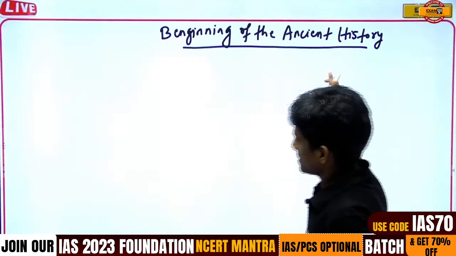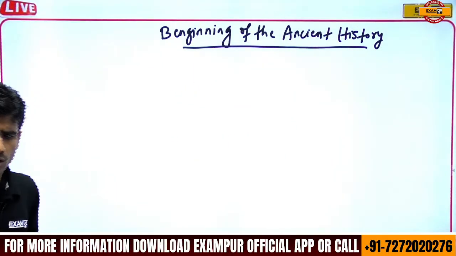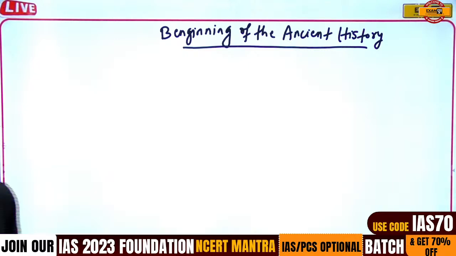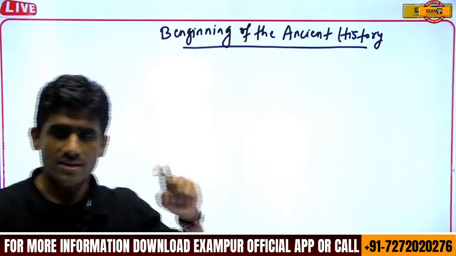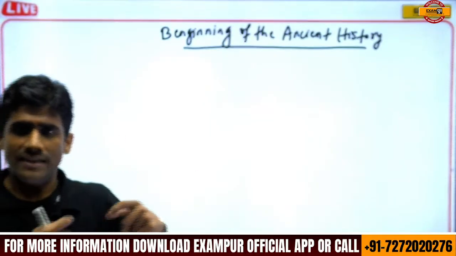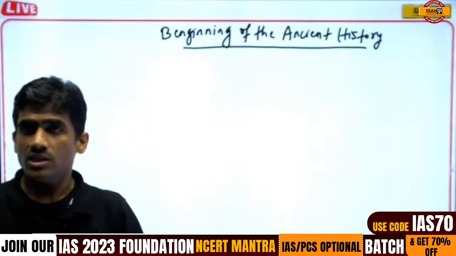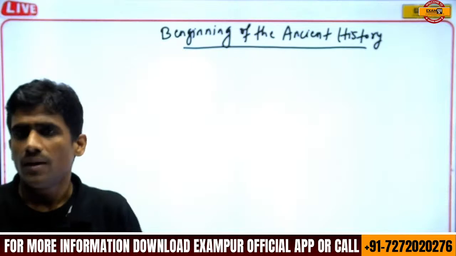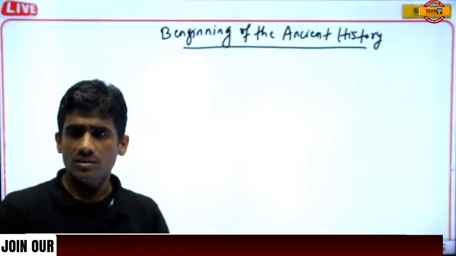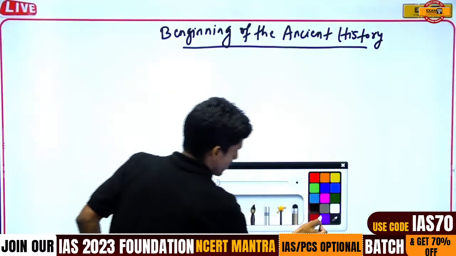So, beginning of the ancient history. First, I will be talking about the evolution of the world and the universe. Basically, if we go through the historical data and the interpretations of the historians, then we find that about 4.5 billion, not million, billion years ago, the earth or the universe evolved.